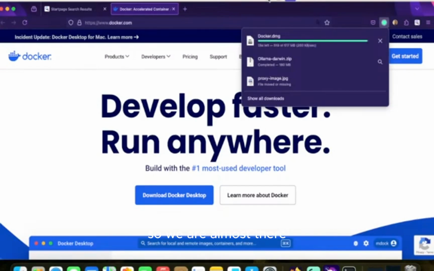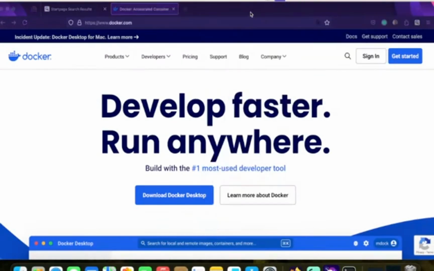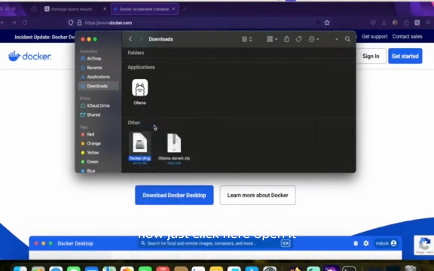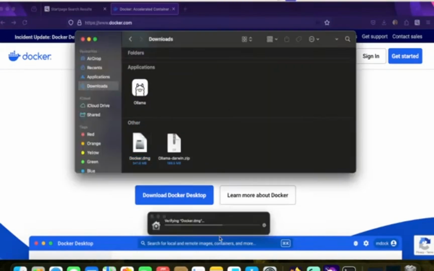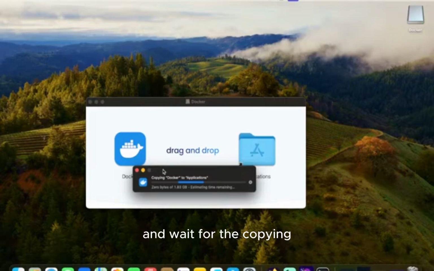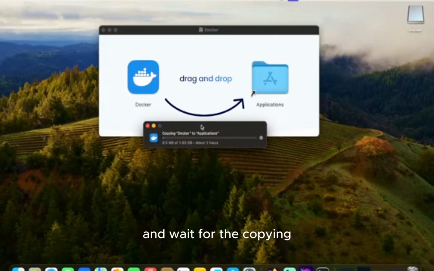We are almost there. Now, just click here, open it, and drag and drop this Docker into the applications, and wait for the copying.